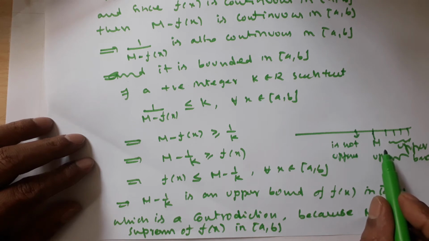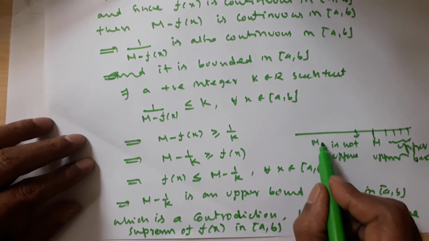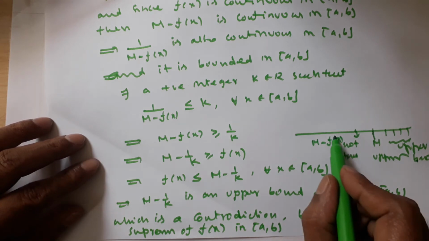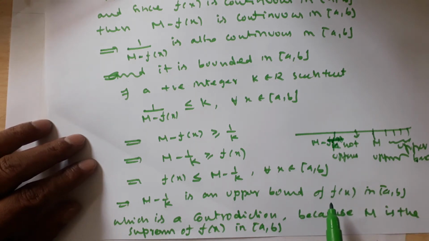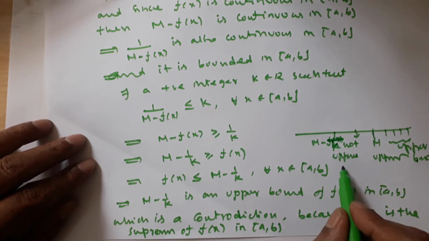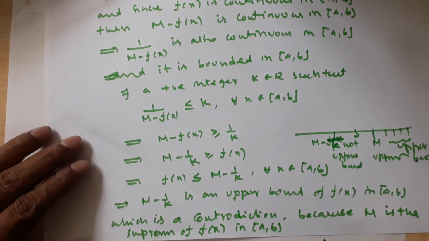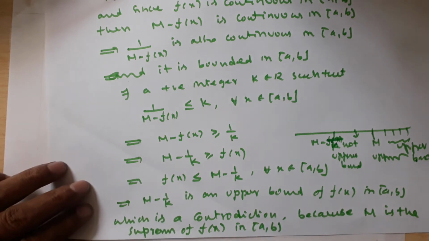So this is the supremum. Automatically, elements greater than m are upper bounds, whereas m minus 1 by k is not an upper bound because it is less than m. Any element less than m cannot be an upper bound. So that is a contradiction.